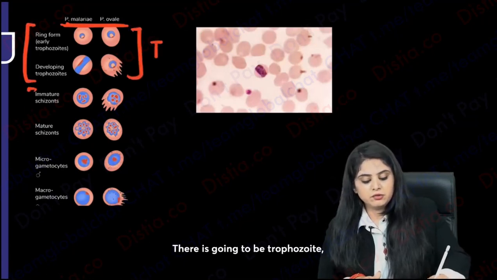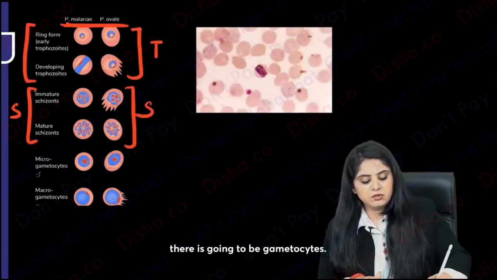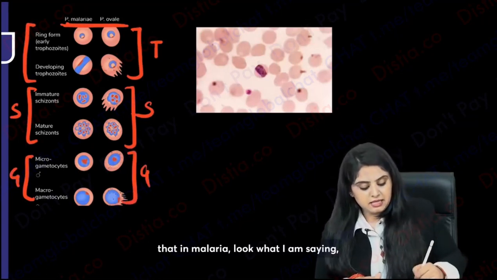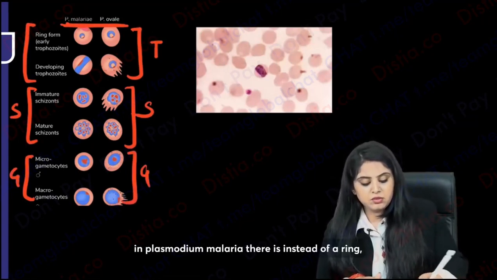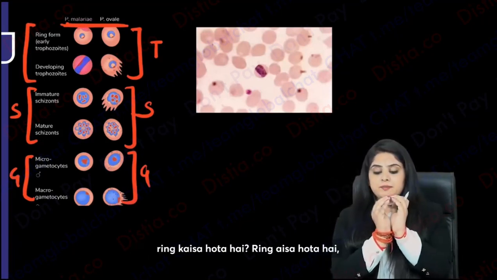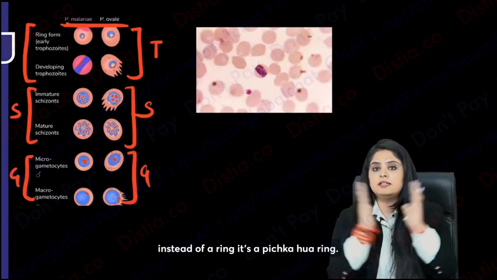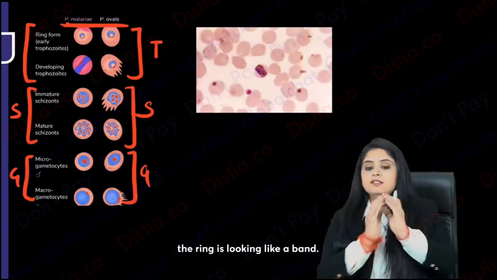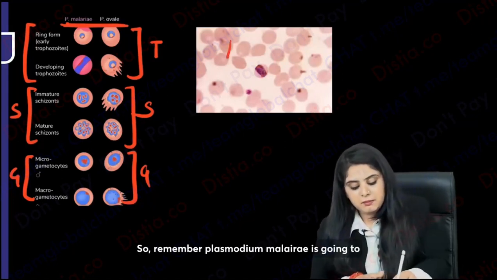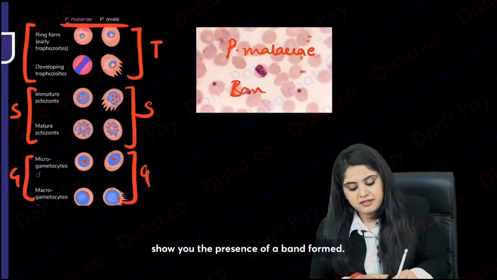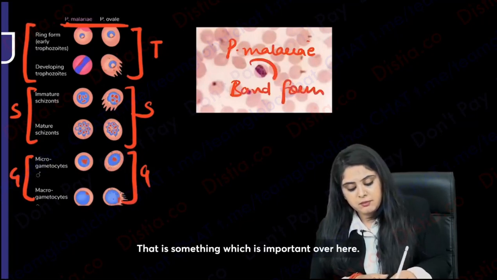There is going to be trophozoite, there is going to be schizont, there is going to be gametocyte. The only difference I want you to know is that in Plasmodium malariae, instead of a ring, how does it look? Instead of a ring, it's a squeezed ring. The ring gets squeezed, so instead of looking like a ring, it looks like a band. So remember, Plasmodium malariae is going to show you the presence of a band form. That is something important over here.